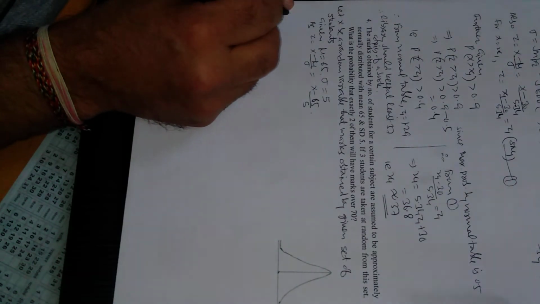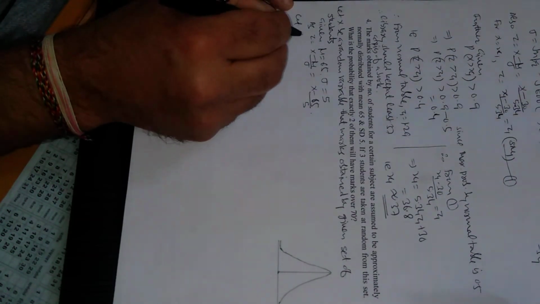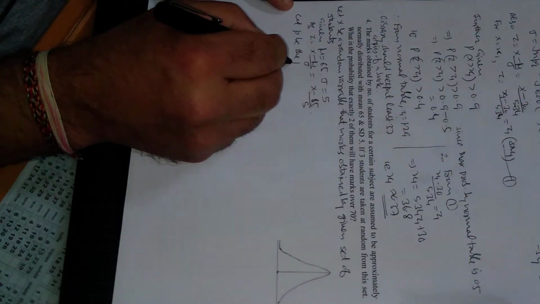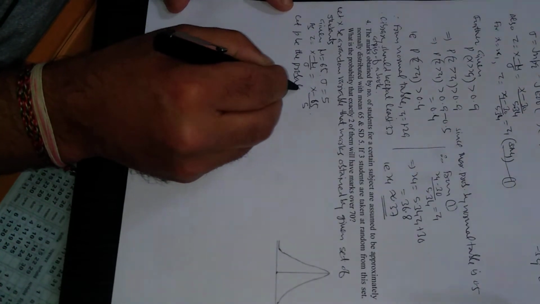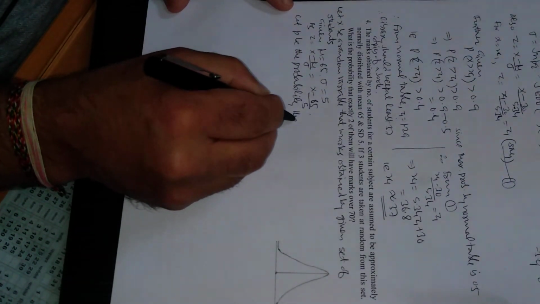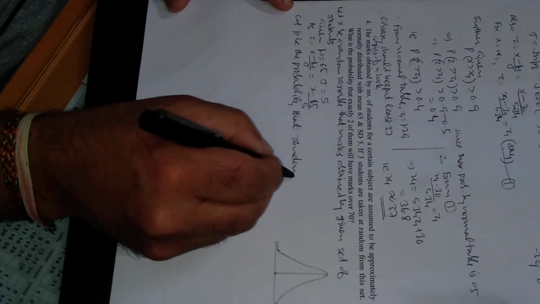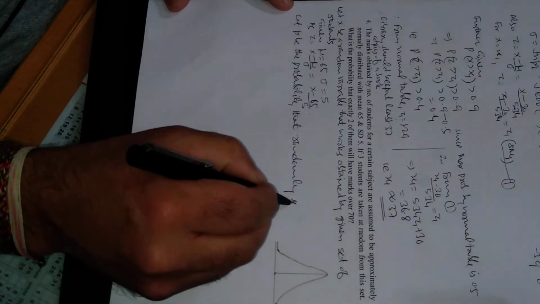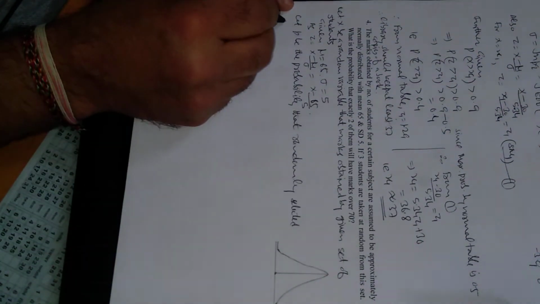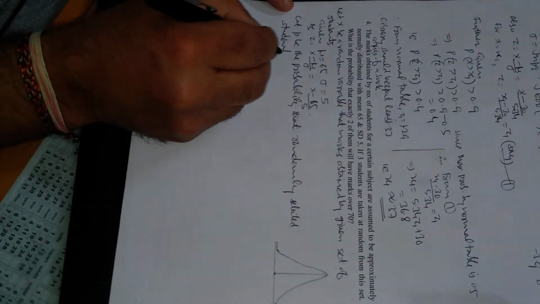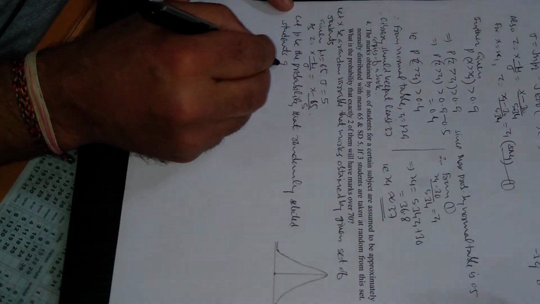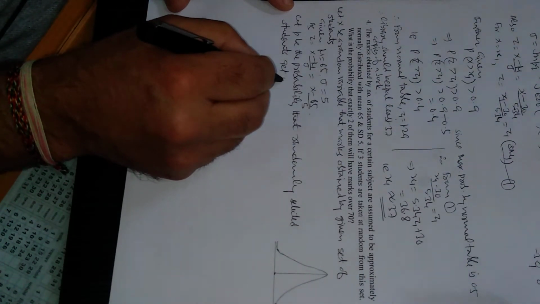Let small p be the probability that a randomly selected student gets marks